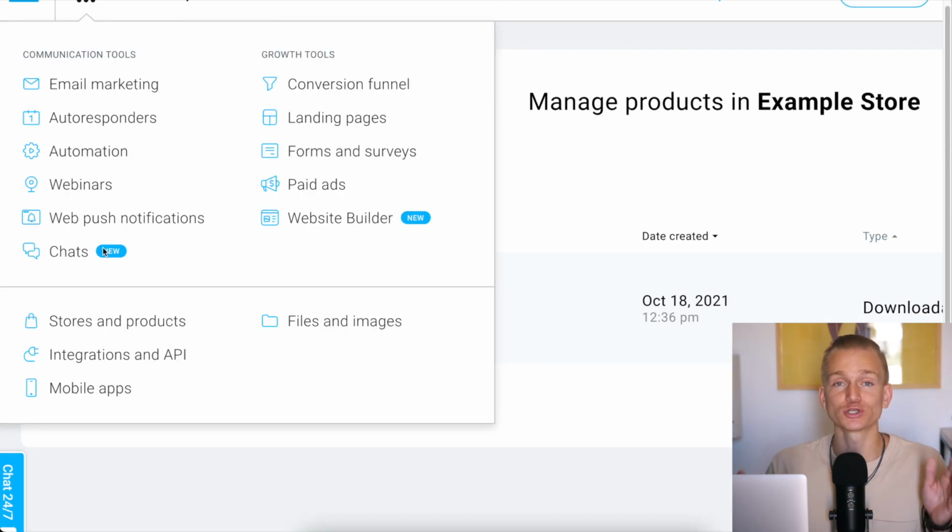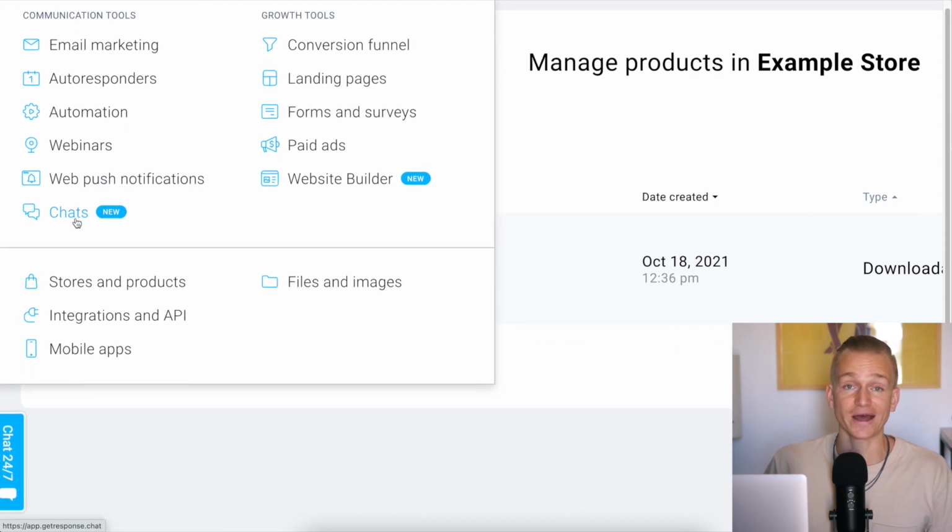Aside from that, also with GetResponse, you get some additional features that you might not see, for example, with MailerLite or other email marketing softwares. So you also get webinars. So if you're going to run webinars, that might be important for you. You also can set up push notifications with the same software, which can be very useful. You can also do that with ActiveCampaign, but not with other email marketing softwares.